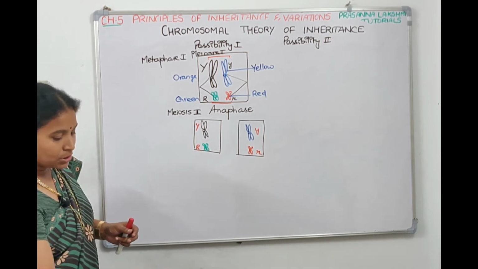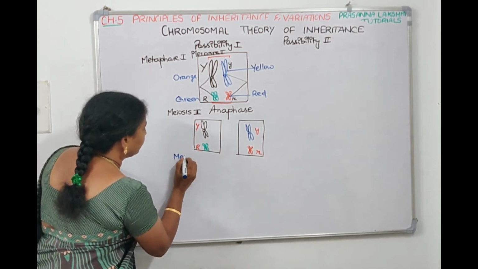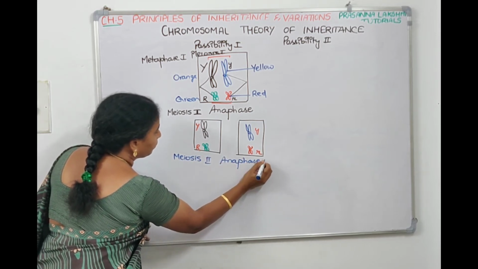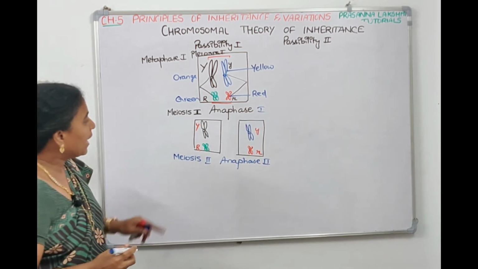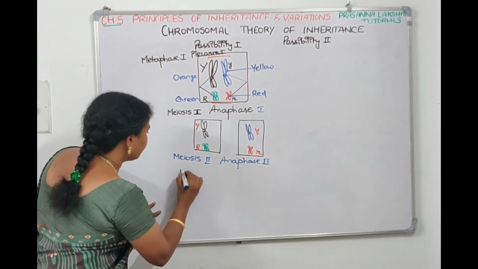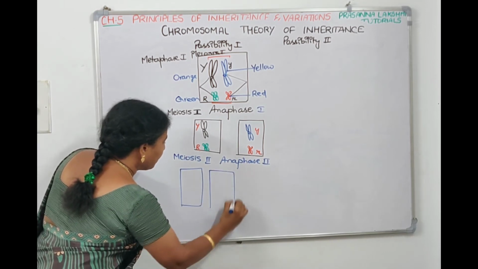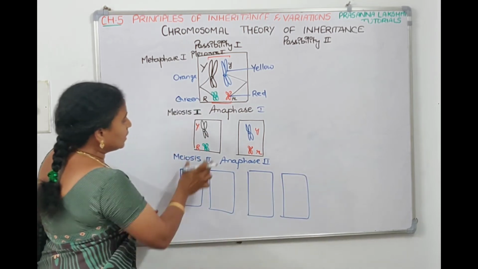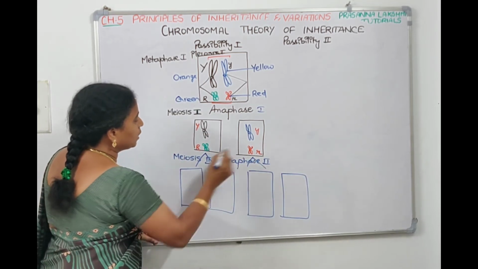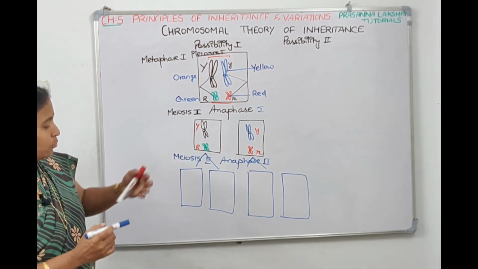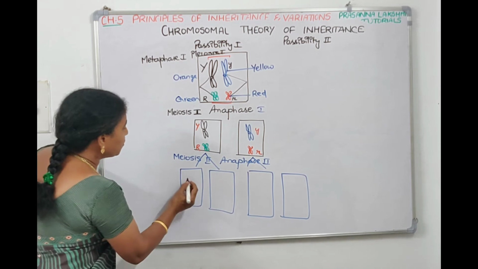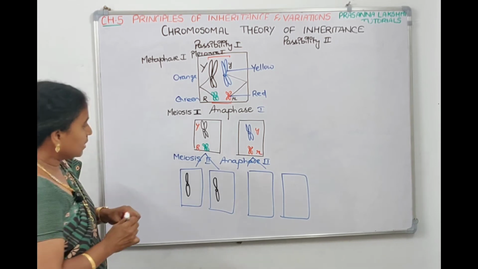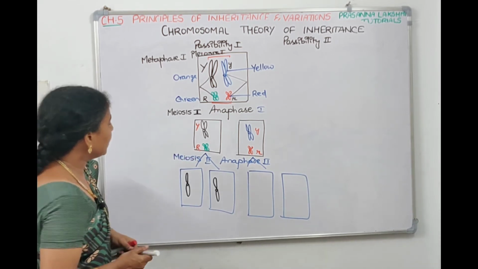And if we have to see meiosis 2 anaphase 2, this is anaphase 1. So again this cell will split into 2 cells. Parallelly this cell also will split into 2 cells. This cell is splitting into these 2 cells and this cell is splitting into these 2 cells. Now at the centromere the chromosome will split and it distributes like one here and the other here. This also splits at the centromere and they divide like this.